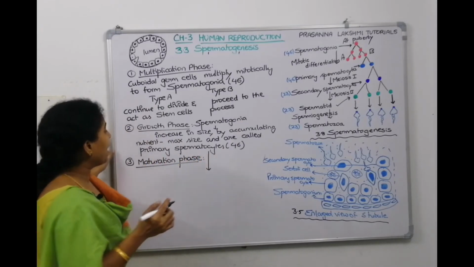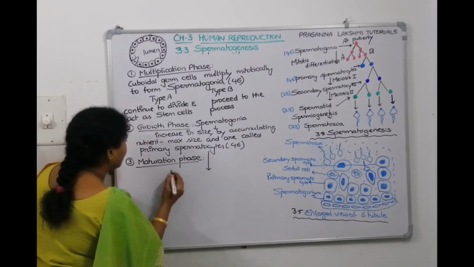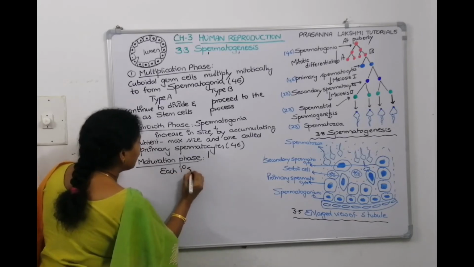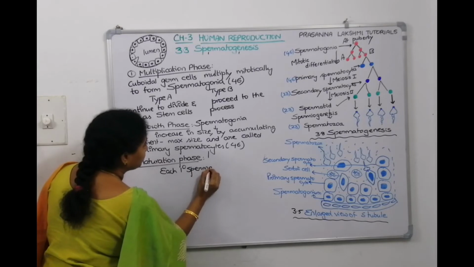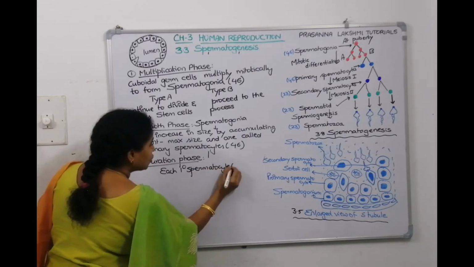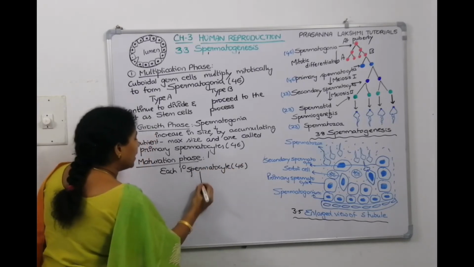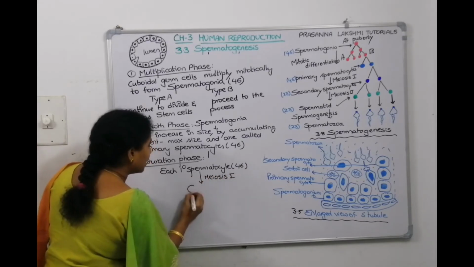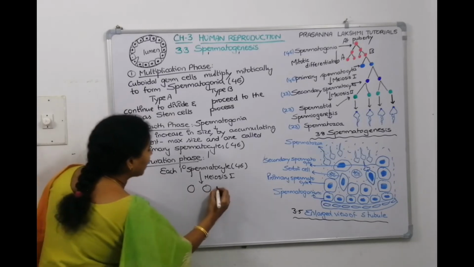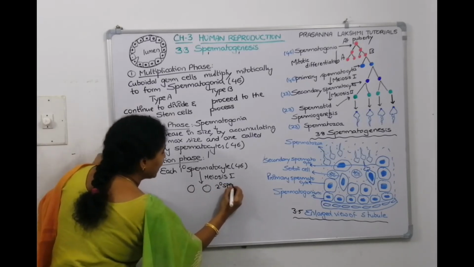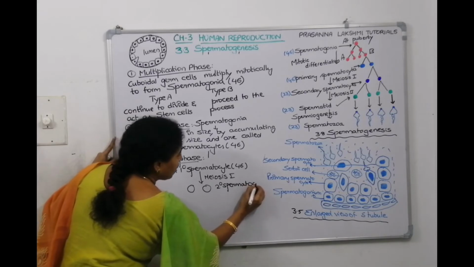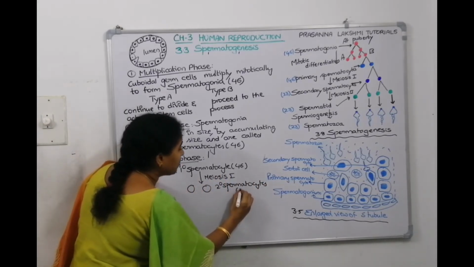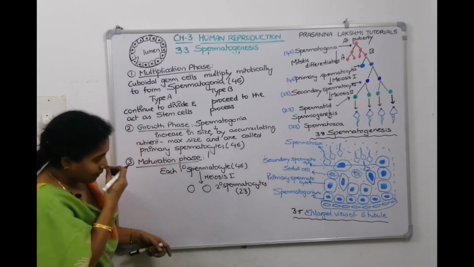Shall I write down each? We'll write each primary spermatocyte. Each primary spermatocyte will undergo meiosis 1 and it will become 2. What are they called? They're called secondary spermatocytes. Since meiosis 1 is a reduction division, the chromosome number will become half.